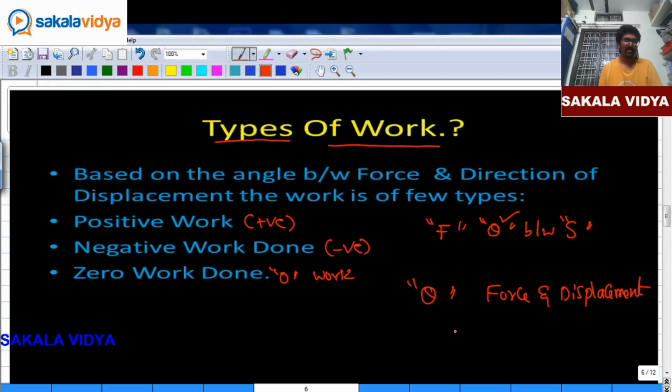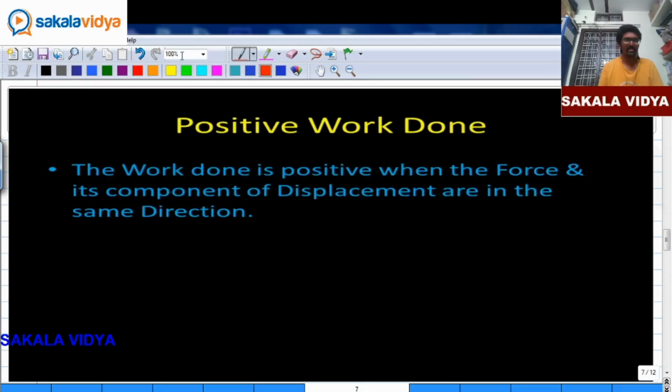Theta is the angle between force and displacement. Now let us see what is positive work done. The work done is positive when the force and its component of displacement are in the same direction.